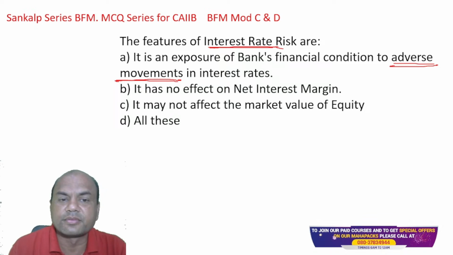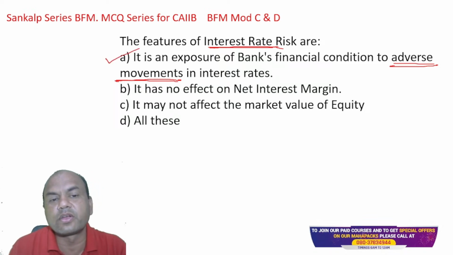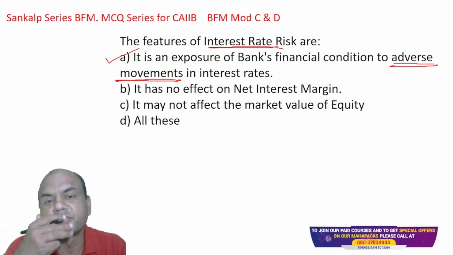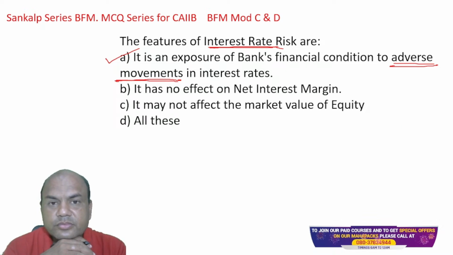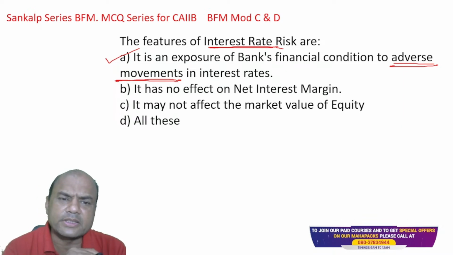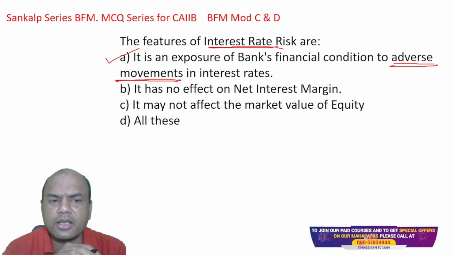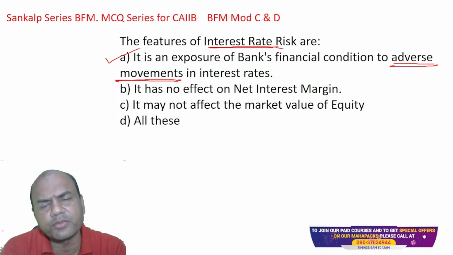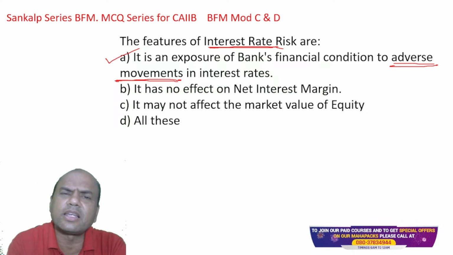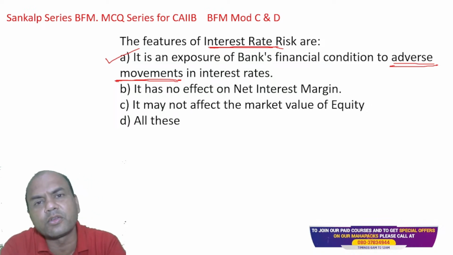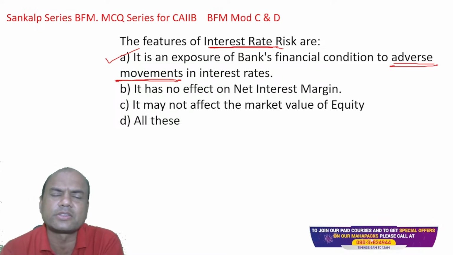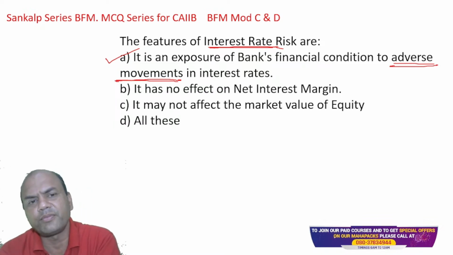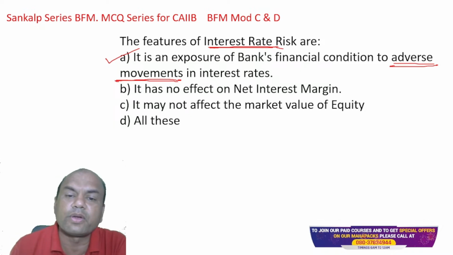Yes, it is that. What about the other one? Second one: it has no effect on net interest margin, NIM. I know many of you have typed this answer D now. I am seeing D answers, all of these. But remember, we generally have the tendency of marking all of these, none of these, either A or B, as an answer, but it's not always correct. So here B, it has no effect, that is wrong.